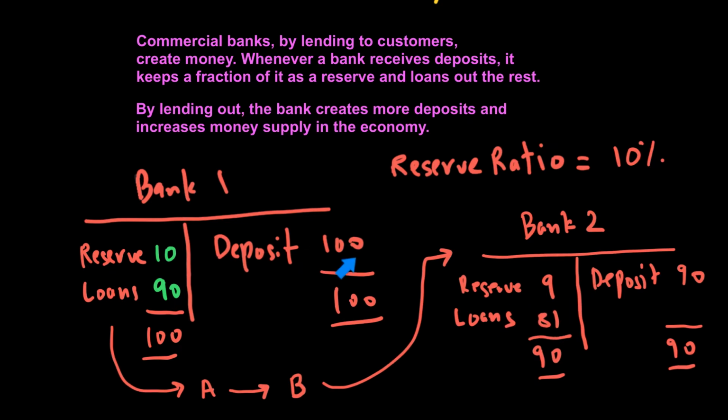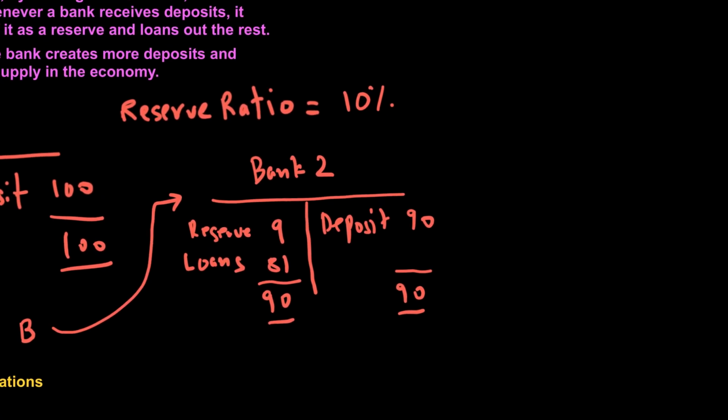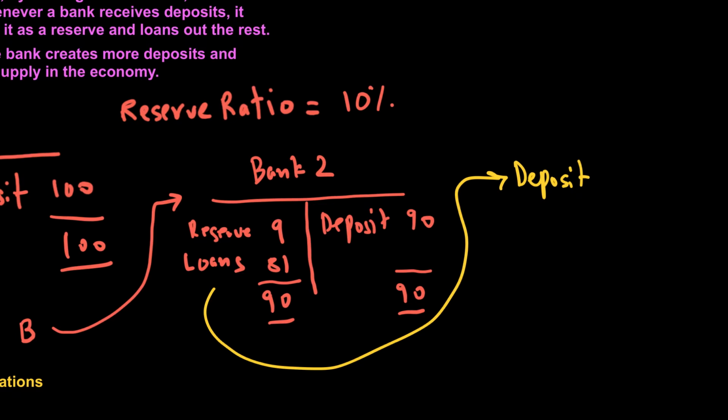Now remember, this is the initial deposit. This initial deposit created another deposit of 90, which then went out as loans of 81, which will then become another deposit of 81, which will then lead to a further loan of 90% of 81, which is I think 72.9, and this goes on and on and on.